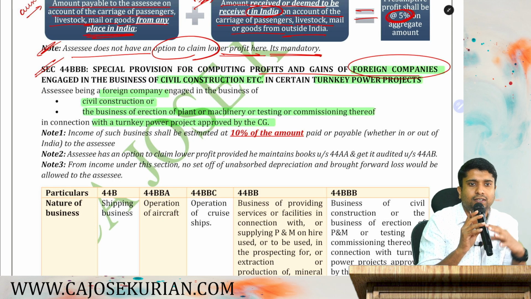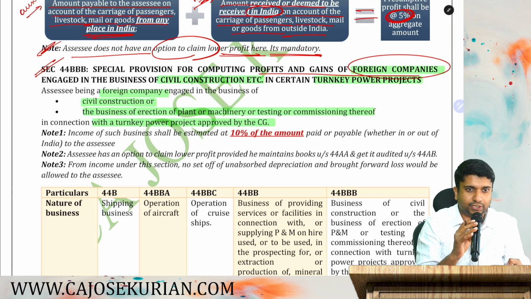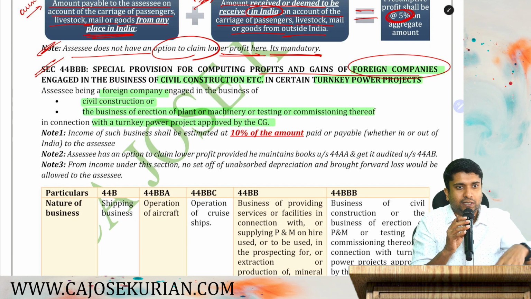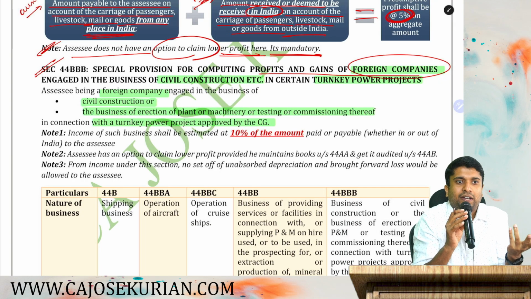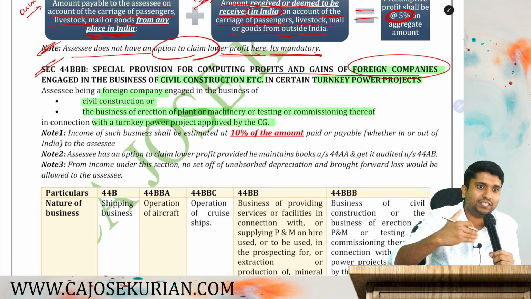They are handing over this power plant to the state government by accepting a lump sum consideration. This foreign company is doing what? Setting up everything, making it run and handing it over to the corresponding state government or central government, and they are getting a lump sum amount. The state government and central government need not take any headache for the construction, setting up, etc. They can simply administer it.